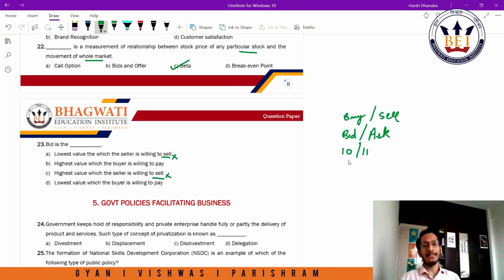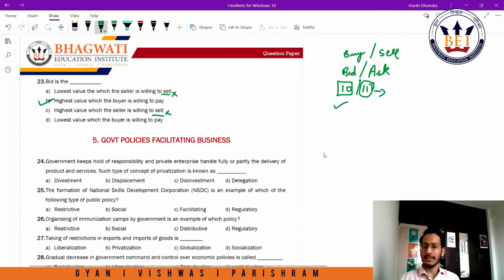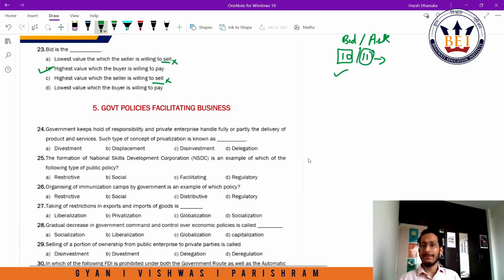When I say 10, that means the dealer would buy this particular product from you at 10. So this is the maximum price he is willing to pay, right? He will not pay you anything more than this. So I cannot say that this is the lowest value which I am willing to pay. This is the highest value. So the answer here is going to be B. I repeat, in case of bid and ask, bid is the highest value that the dealer is willing to pay, and ask would be the lowest value which the seller is willing to sell at. He will sell you anything at 11 and above, right? So B would be the answer there.